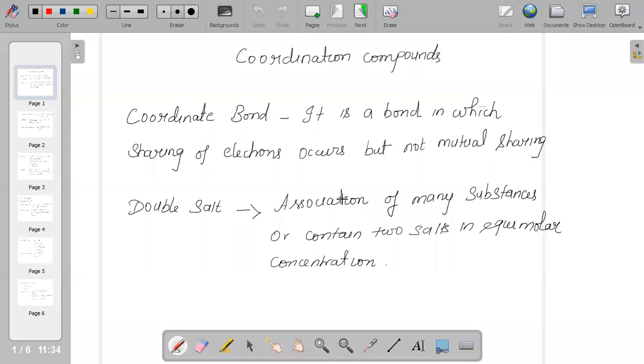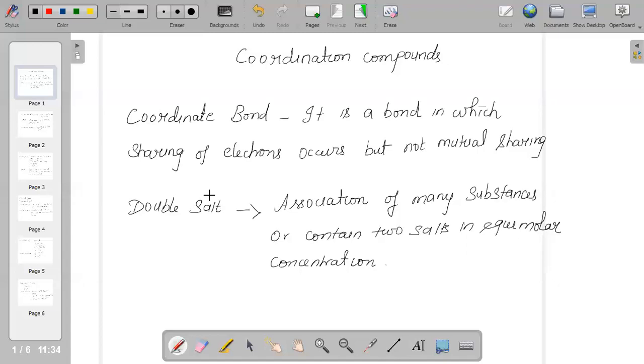This is very important in our day-to-day life because many compounds exist as coordination compounds, as they have a special type of linkage, which we call a coordinate bond. It exists because of sharing of electrons but not mutual sharing.